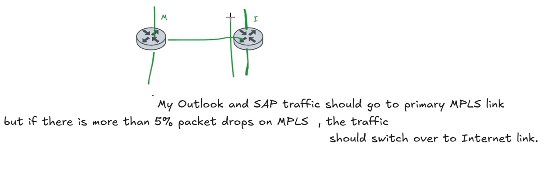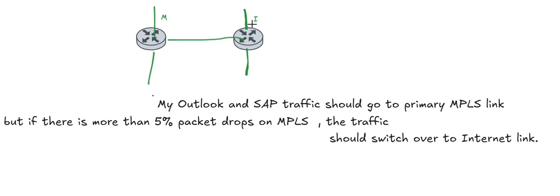So this is what we have to configure. In case of Cisco, we can apply a policy based routing, PBR, on this router, and we can set up a policy that matches the incoming traffic SAP, set next hop to MPLS, and we can probably create a complicated EEM script to determine the packet drops on the MPLS link, and once it triggers 5%, we have to mention in the EEM script to switch the traffic to the internet link.